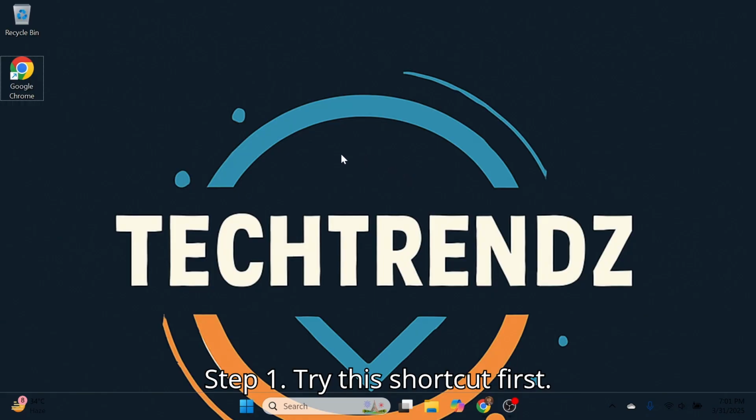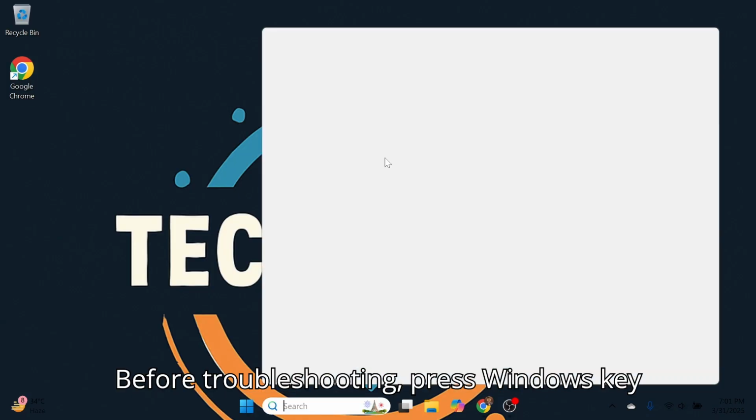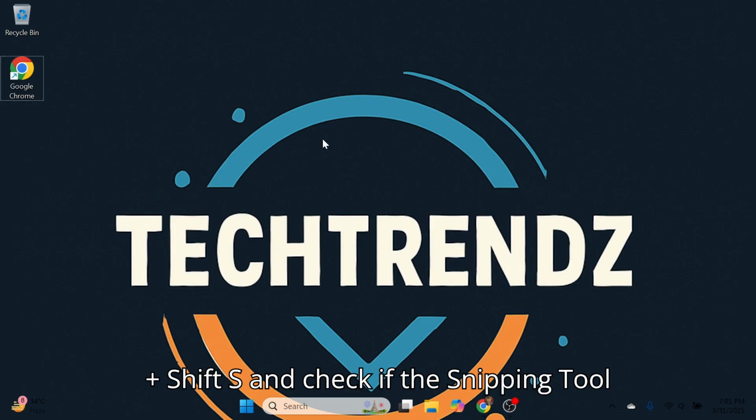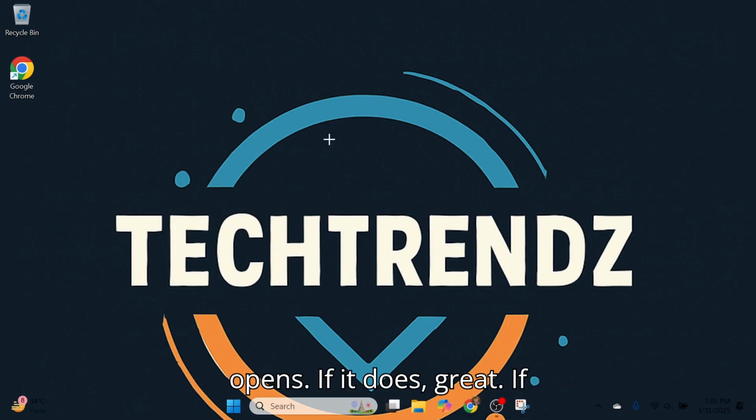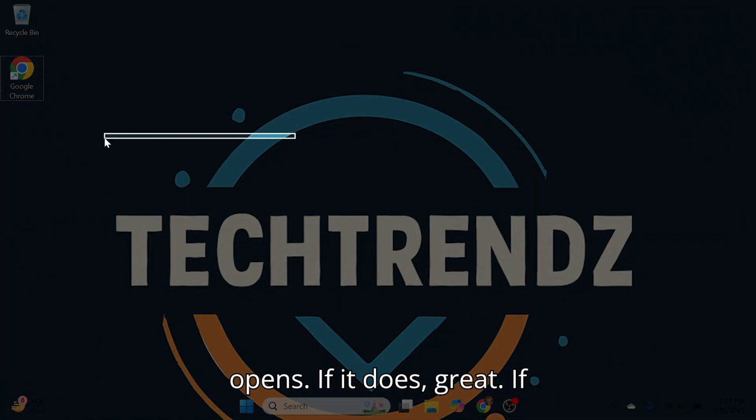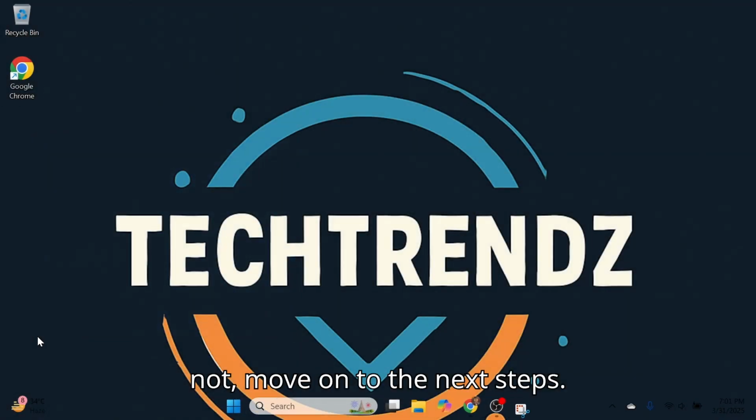Step 1. Try this shortcut first. Before troubleshooting, press Windows key plus Shift plus S and check if the snipping tool opens. If it does, great. If not, move on to the next steps.